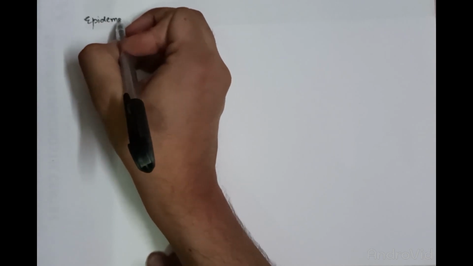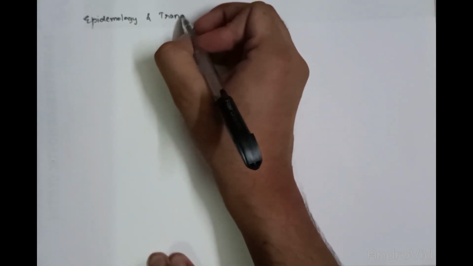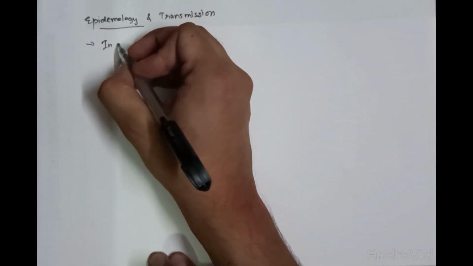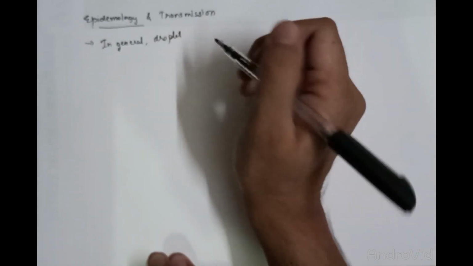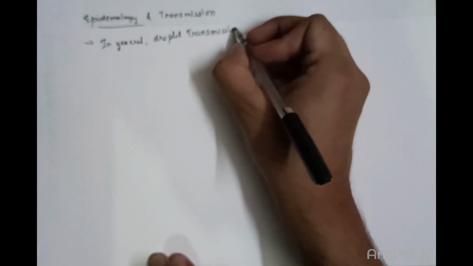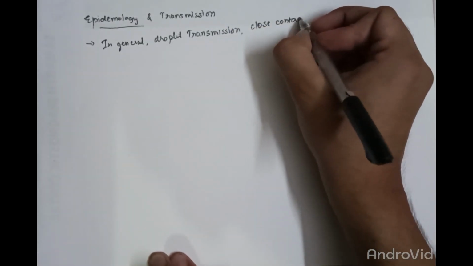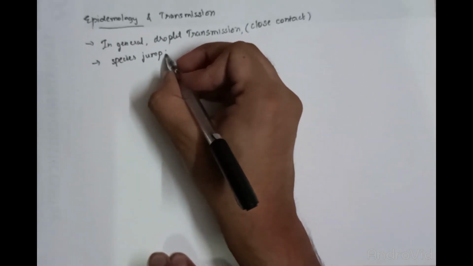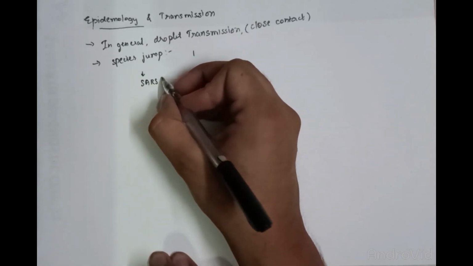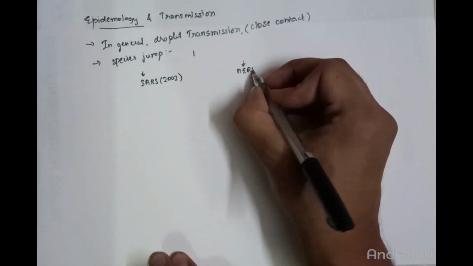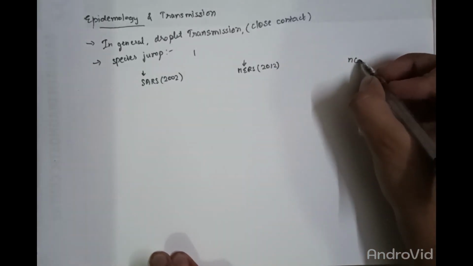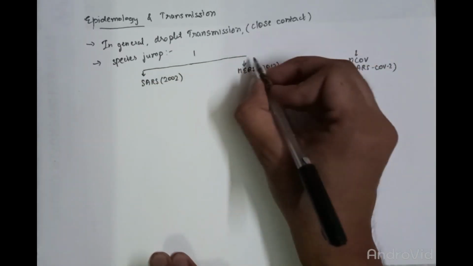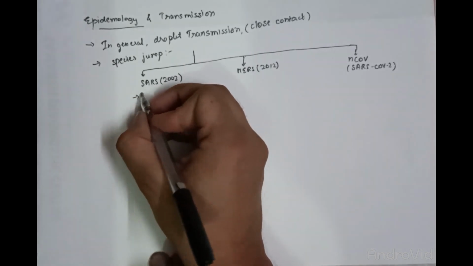coronaviruses. Talking about the epidemiology and transmission, these viruses are basically seen to transmit through respiratory droplet infection, which is generally through close contact. Another peculiar feature of these viruses is transmission from one species to another, which is also called species jump. Species jump was basically seen in major outbreaks such as the SARS outbreak in 2002. The Middle East Respiratory Syndrome was also associated with the species jump, and the present nCoV virus or the COVID-19 virus, novel coronavirus, is also seen to show species jump.